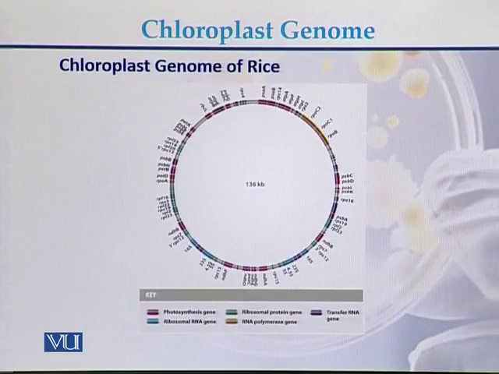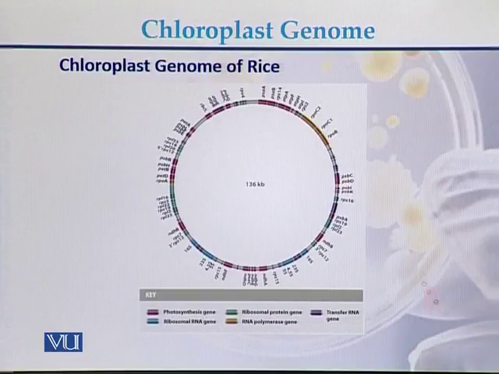This is a pictorial view of the chloroplast genome of rice. The chloroplast genome of rice is approximately 136 kb, and it consists of genes that code for photosynthesis genes. The genes include ribosomal protein genes, transfer RNA genes, ribosomal RNA genes, as well as RNA polymerase genes.